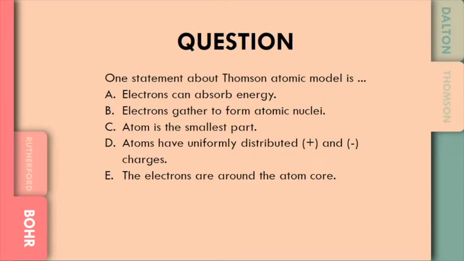So here is the question. One statement about Thomson atomic model is: A. Electrons can absorb energy. B. Electrons gather to form atomic nuclei. C. Atom is the smallest part. D. Atoms have uniformly distributed positive and minus charges. E. The electrons are around the atom core. And the answer is D. Atoms have uniformly distributed positive and minus charges.